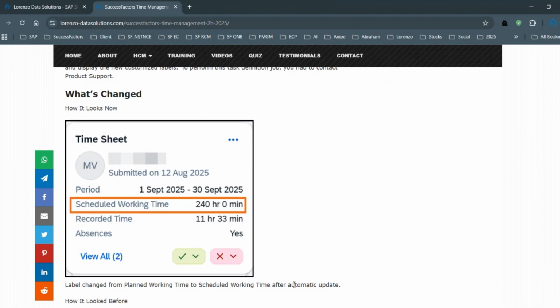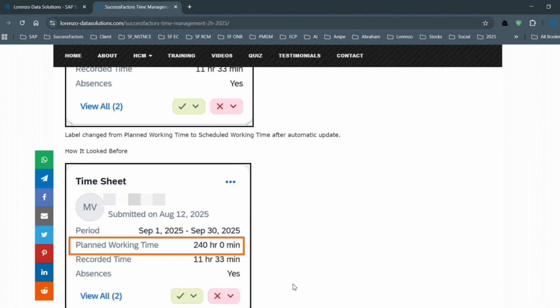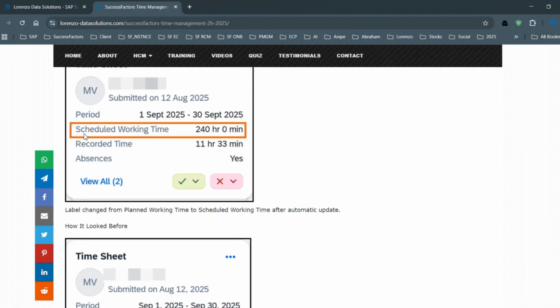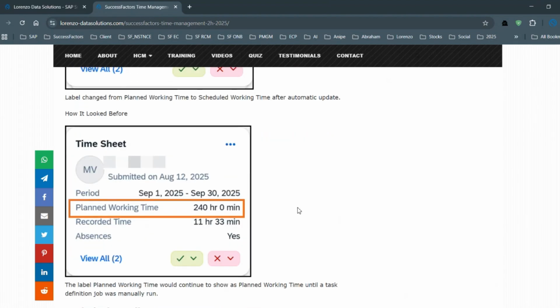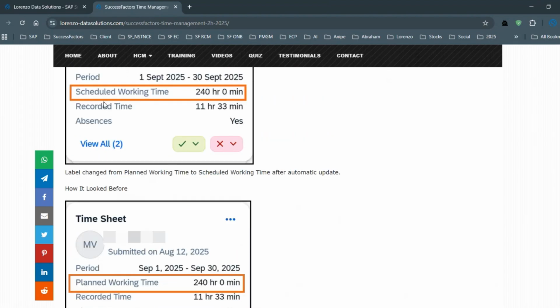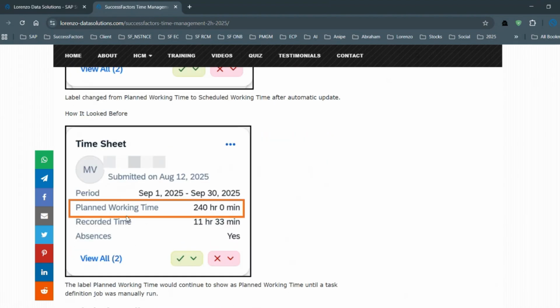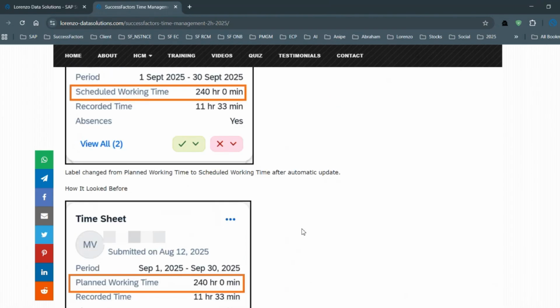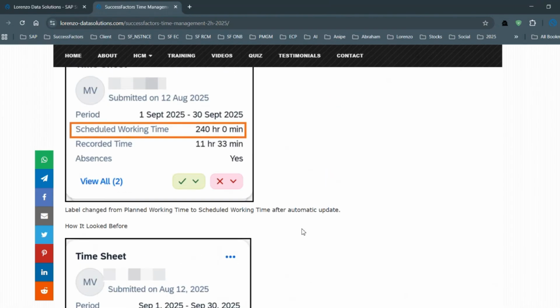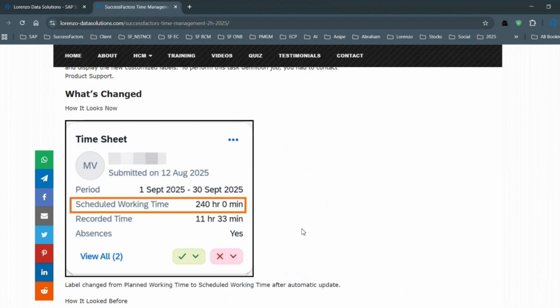so it usually doesn't show that label change directly on the card. It was like that from the beginning, but from this release, when something is changed, for example the scheduled working time label is changed in the backend on the employee timesheet object, and I change this scheduled working time to planned working time, that change will be displayed on the cards immediately once the change is done.